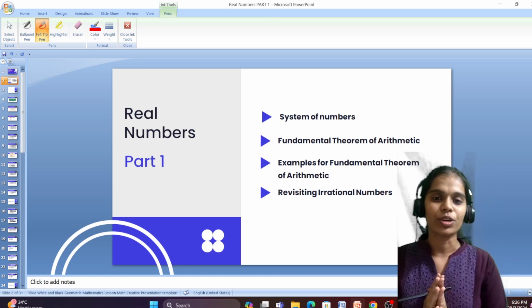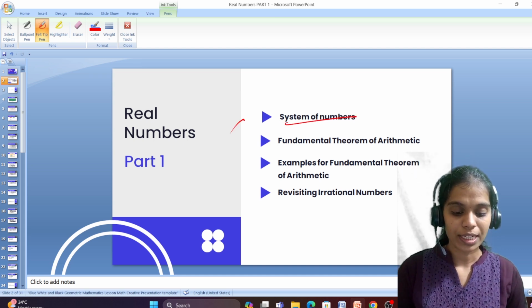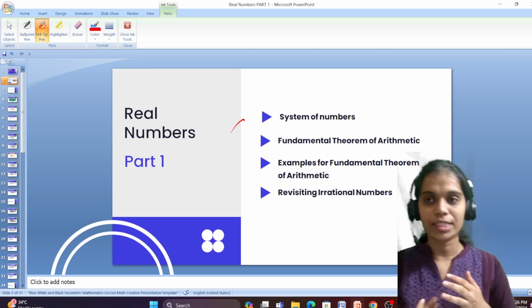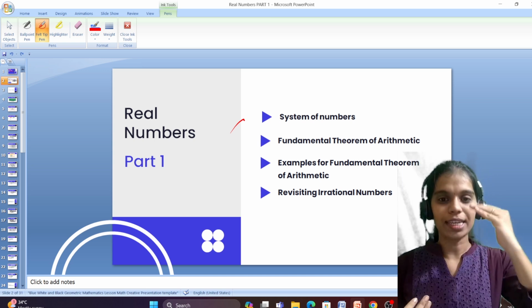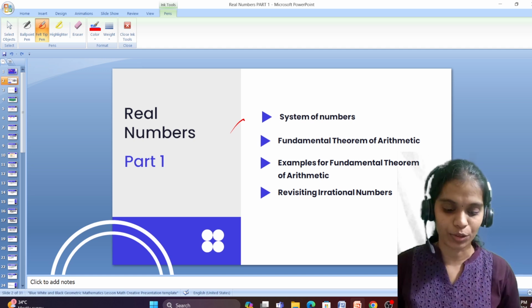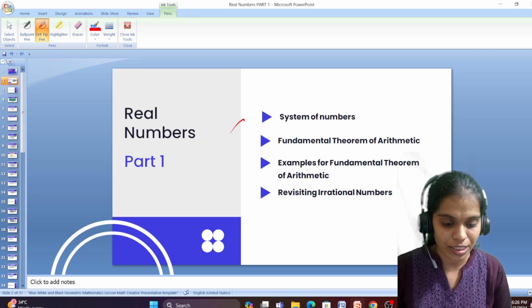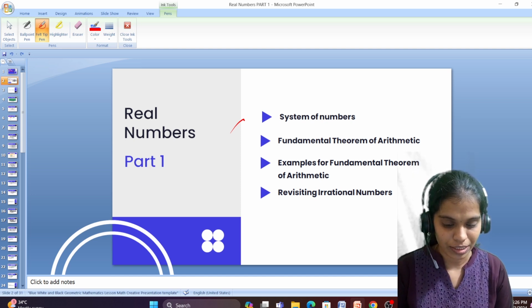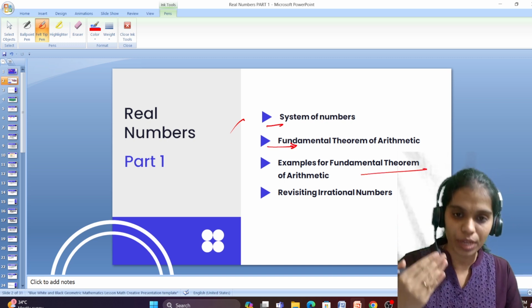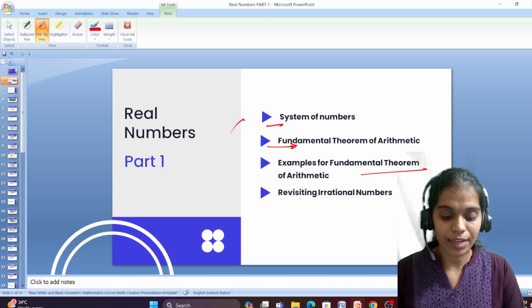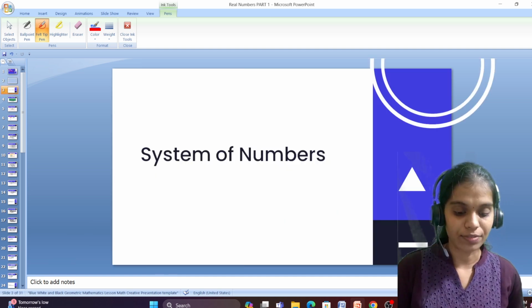What are the parts that we are going to discuss over here? First is the system of numbers. What are the systems of numbers? For example, the first set of numbers is natural numbers. Then there come whole numbers, integers. They are the pattern of the system of numbers. Then we will be discussing the most important topic in real numbers, that is the fundamental theorem of arithmetic. Then we will be discussing problems based on the fundamental theorem of arithmetic, and we will be revisiting what irrational numbers are. So I hope we can start with the session.